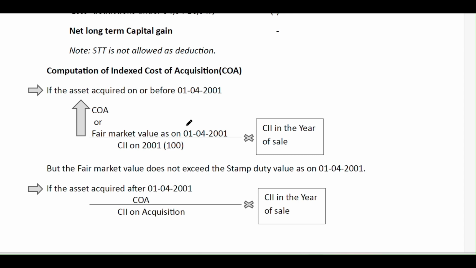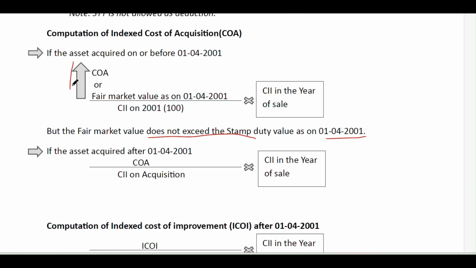If the asset is acquired on or before 1/4/2001, the formula for indexed cost of acquisition is the higher of the cost of acquisition, that is how much cost was incurred on that day, or the fair market value as on 1/4/2001, but that fair market value does not exceed the stamp duty value as on 1/4/2001, divided by the cost of inflation index as on 2001, that is 100, and into the cost of inflation index in the year of the sale. You may find these cost of inflation index numbers in my description of the video.